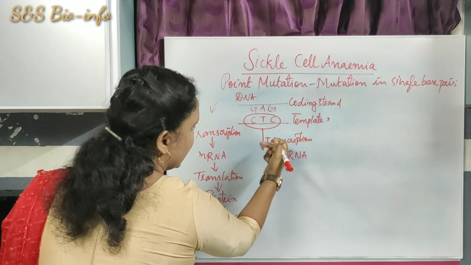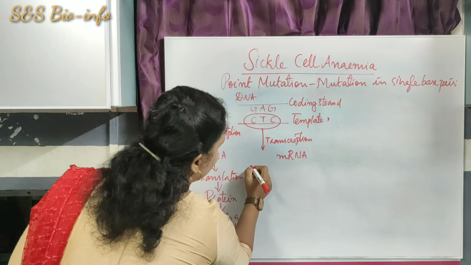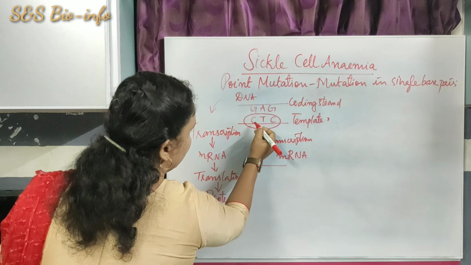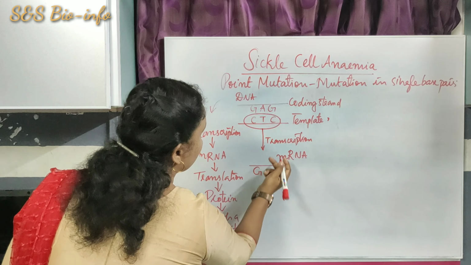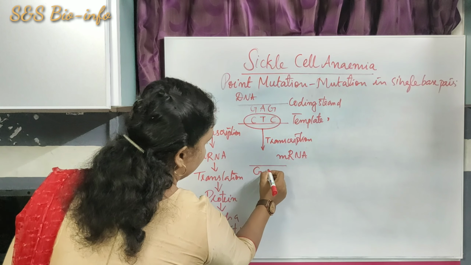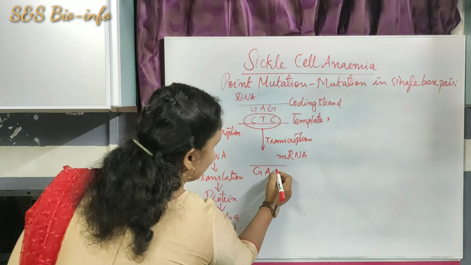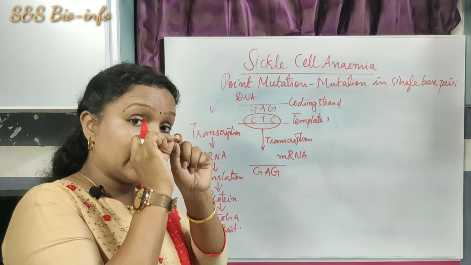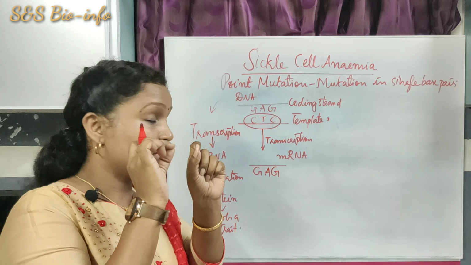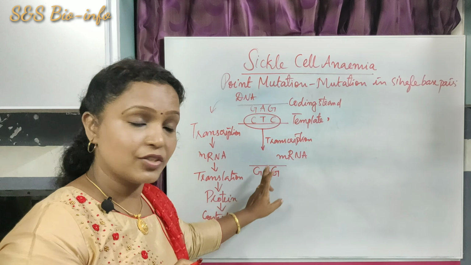So CTC undergoes transcription to form a strand of mRNA. It is complementary to this template strand: cytosine to guanine, thymine to adenine, again cytosine to guanine. So this is the sequence of the nitrogen bases in the mRNA strand.